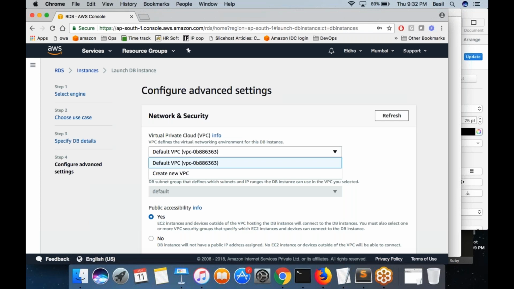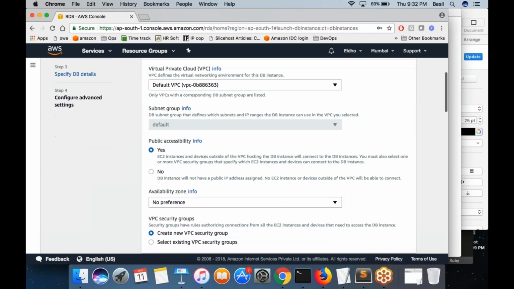It will ask you which VPC you want to put your machine in. I want the machine to be in this particular VPC. I have only one VPC, so choose that one. Which subnet do I want to put the machine into? Subnet group, if I don't, it's not letting me choose it. What it means is automatically a new subnet would be created. Maybe I don't have a private subnet in my VPC. So basically I want to create a new subnet and the database instance to be added to that subnet.